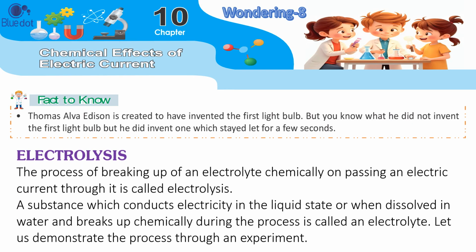Electrolysis. The process of breaking up of an electrolyte chemically on passing an electric current through it is called electrolysis. A substance which conducts electricity in the liquid state or when dissolved in water, and breaks up chemically during the process, is called an electrolyte. Let us demonstrate the process through an experiment.